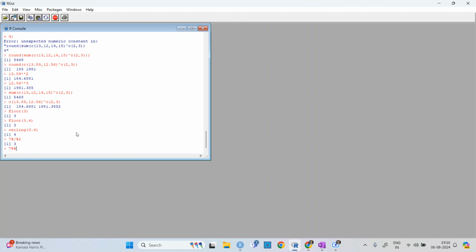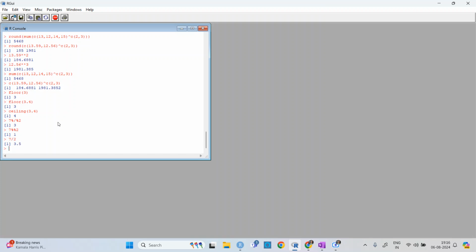And if you use the other one, then you get the remainder. So you have quotient and remainder. These are the things we get from the different functions. And if you use division directly, then you will get 3.5.